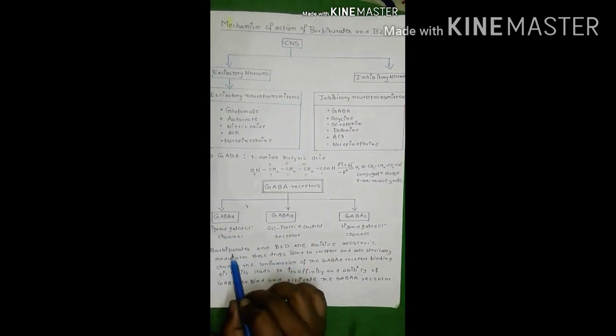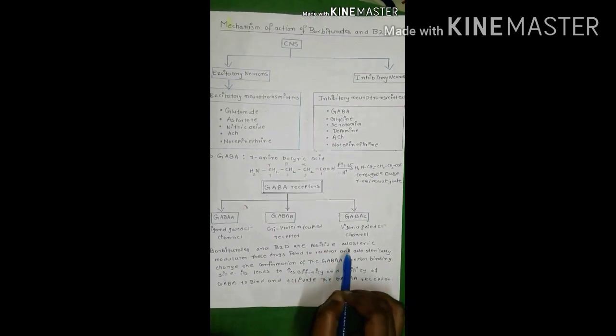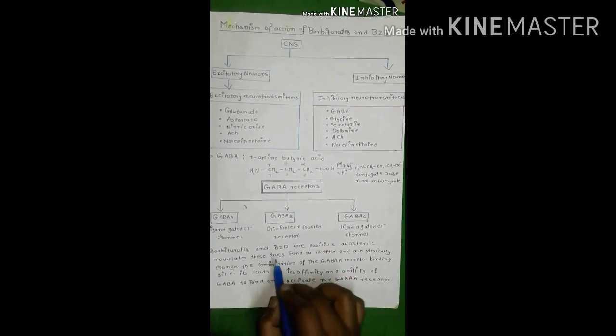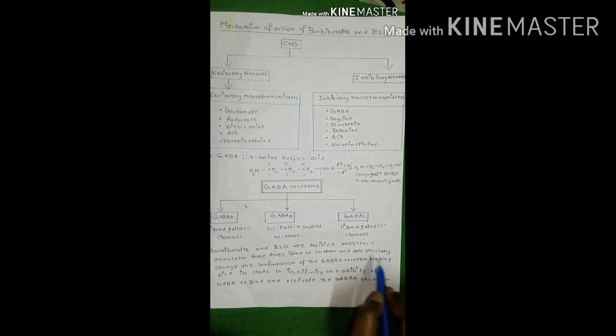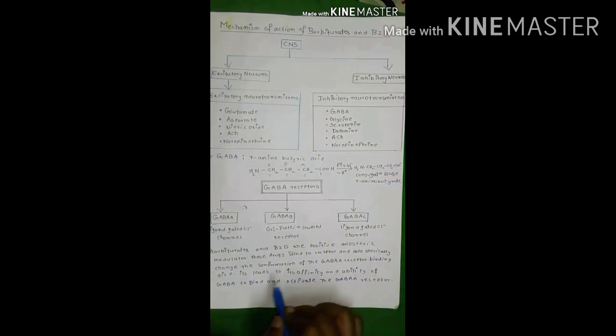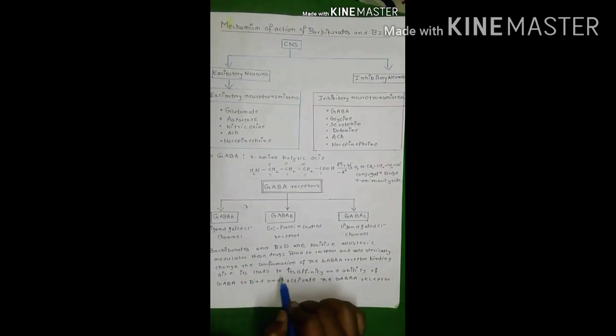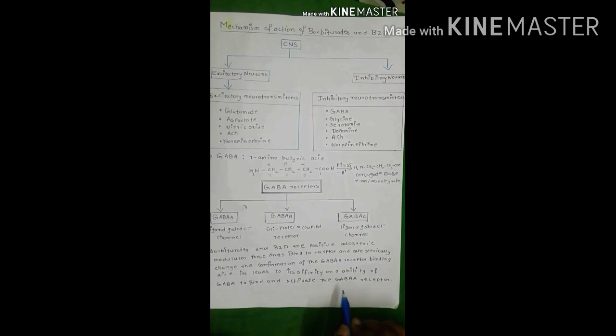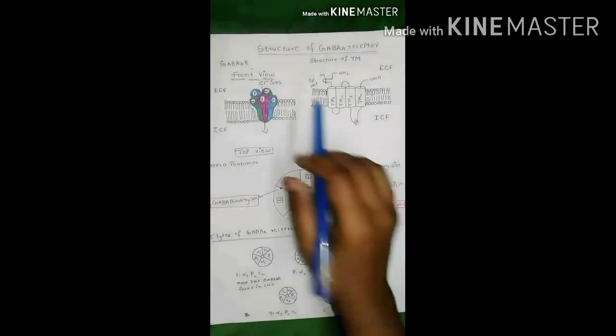These drugs bind to the receptor and allosterically change the conformation of the GABA A receptor binding sites, which increases the affinity and ability of GABA to bind and activate the GABA A receptor.